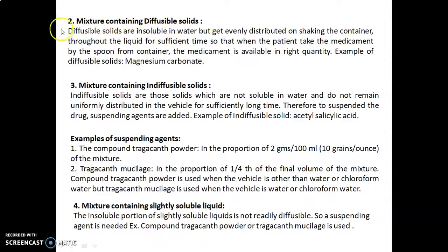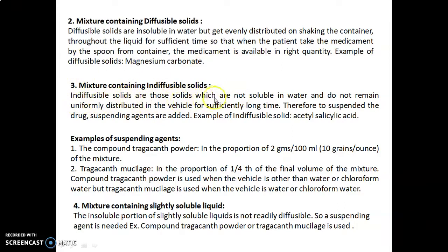Mixture containing diffusible solids. Diffusible solids are insoluble in water but get evenly distributed on shaking the container throughout the liquid for sufficient time, so that when the patient takes the medicament by spoon from the container, the medicament is available in the right quantity. An example of diffusible solids is magnesium carbonate. Then the third type is a mixture containing indiffusible solids.